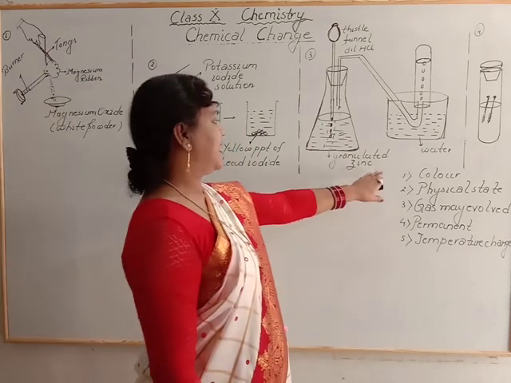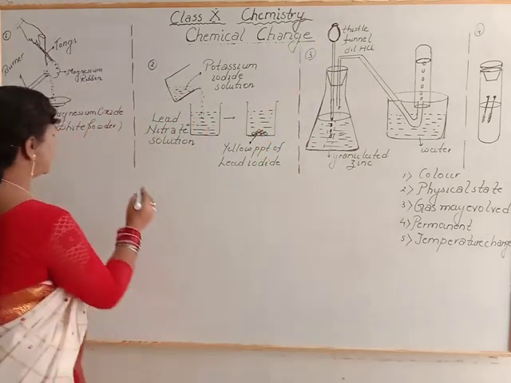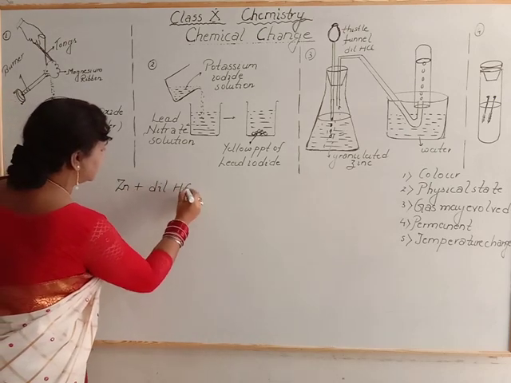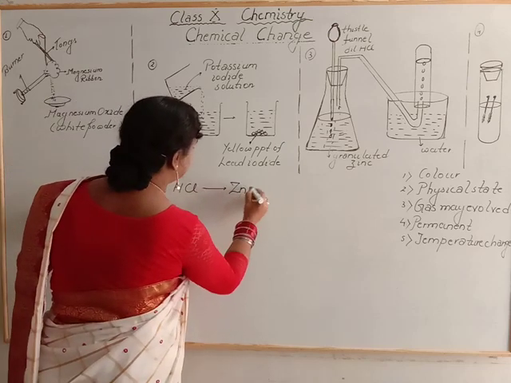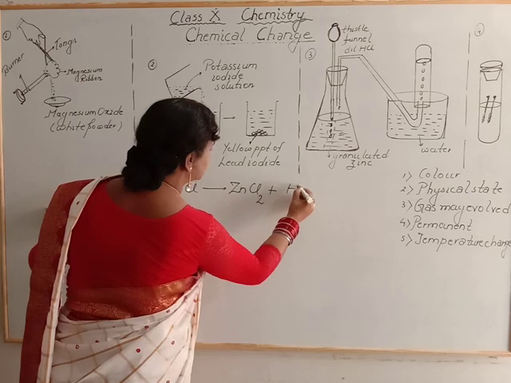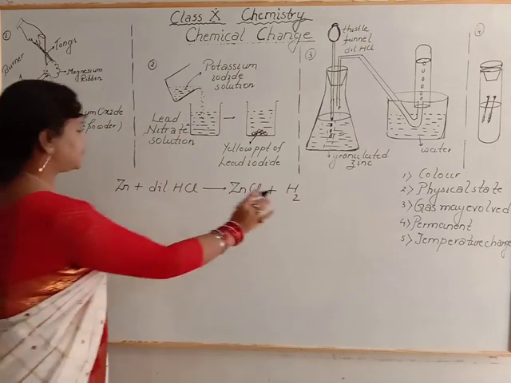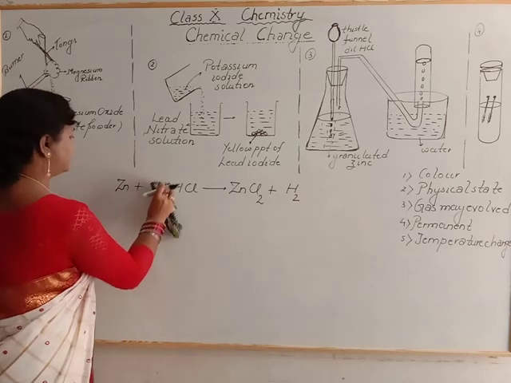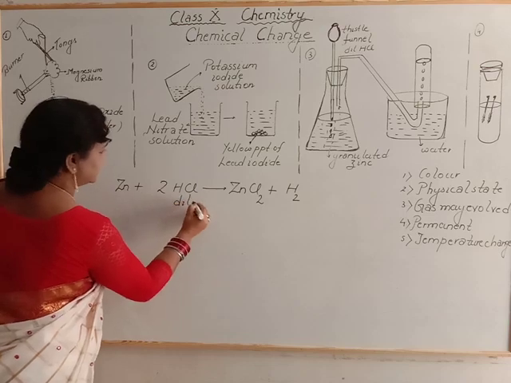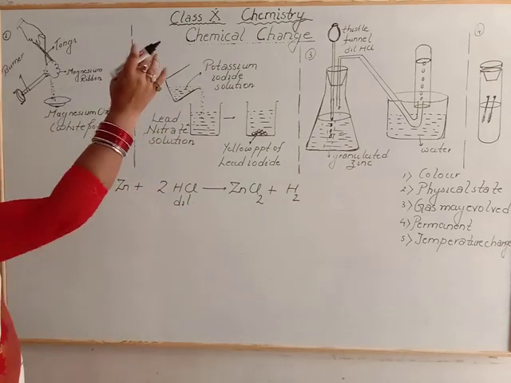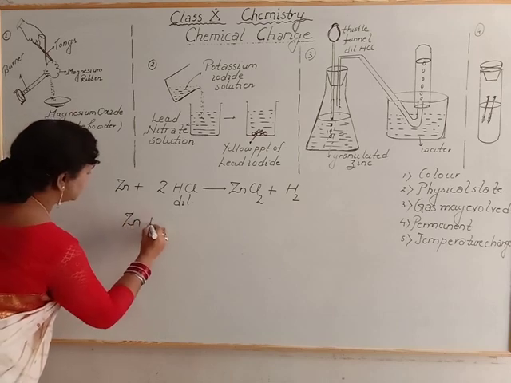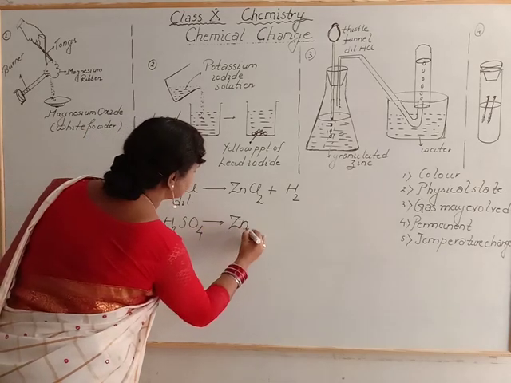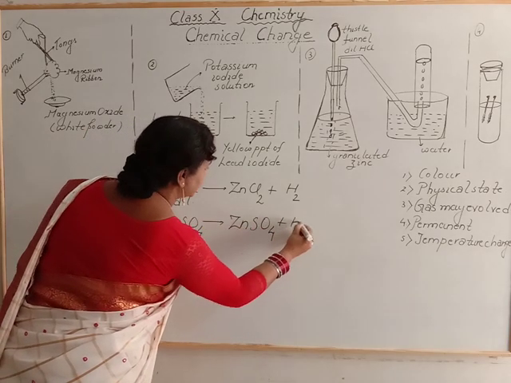Now what will happen? This granulated zinc reacts with dilute HCl, zinc plus dilute HCl, and what will you get? Zinc chloride plus hydrogen gas is evolved. Now this is also not balanced, you have to balance it. Here put 2. Now this is balanced. And if you take dilute H2SO4, then the reaction will be Zn plus H2SO4 and we will get zinc sulfate and hydrogen gas again is evolved.